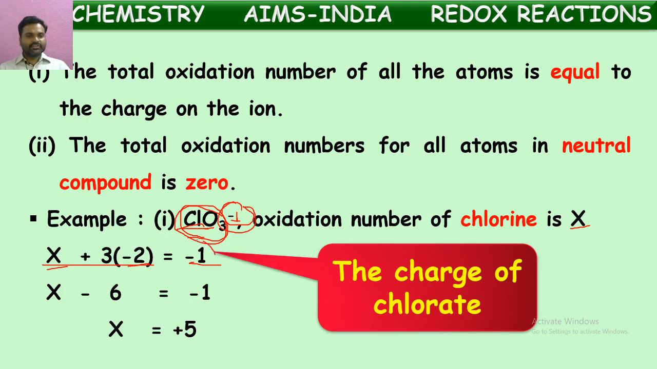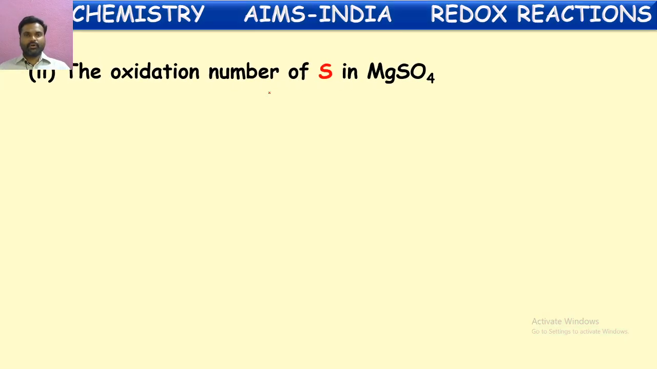This is the chlorate ion, ClO3 minus. Thus the total oxidation number of this ion is -1. We said the total oxidation number of all the atoms is equal to the charge on the ion. Here we know the oxidation number for oxygen is -2, and for chlorine we can find it out by using this formula. We can see one more.